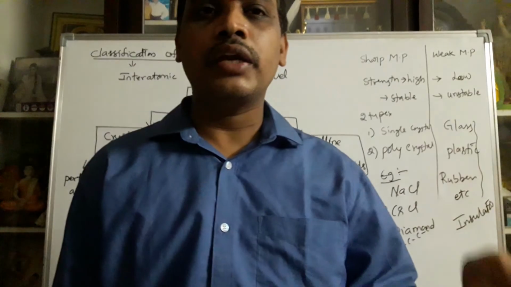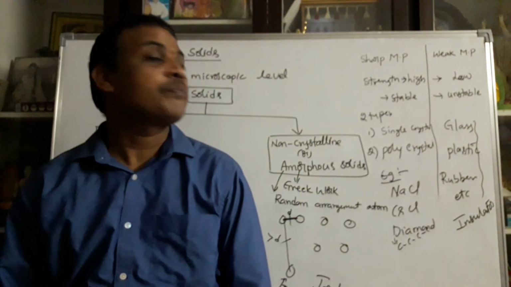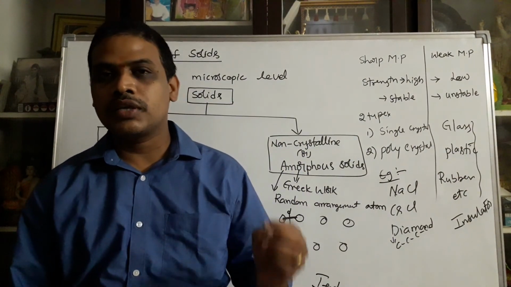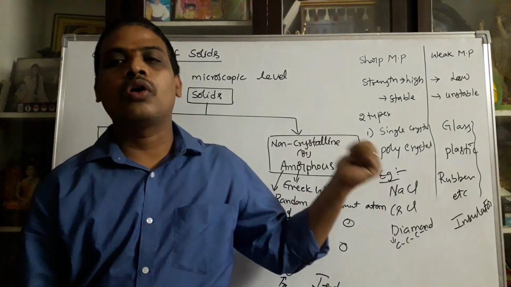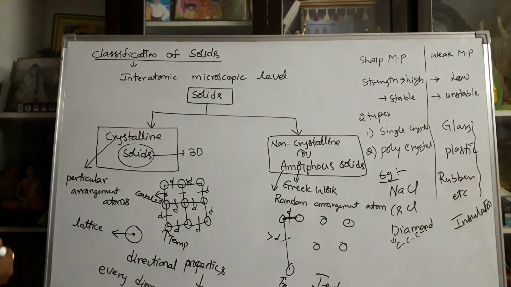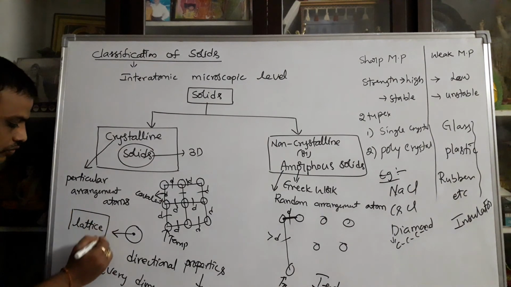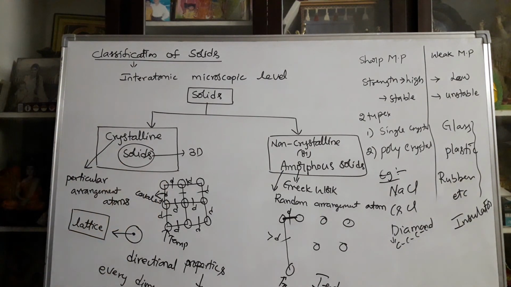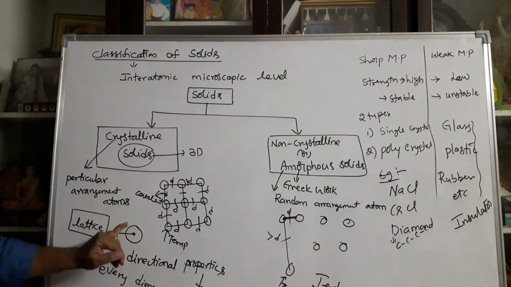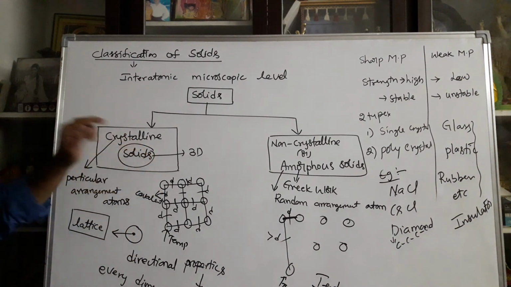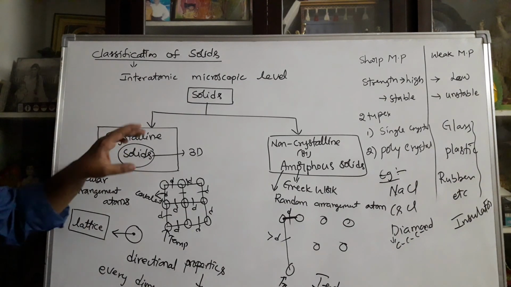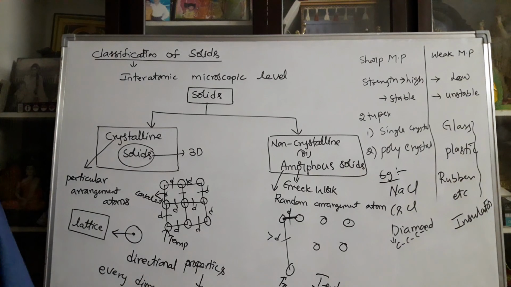This is the basic introduction part of our main paper, solid state physics. Solid state physics is mainly based on this structural arrangement, crystalline and non-crystalline. In crystalline solids, a new word has come, called lattice. What is a lattice? A lattice is a point. At that point, the position is occupied by an atom. The total mass of the body is concentrated at a particular point on the paper, and that particular point can be called a lattice.